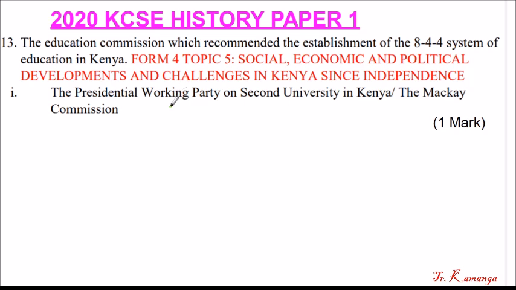So this commission, the Presidential Working Party on the Second University in Kenya, the Mackay Commission. So that was the name of the commission which recommended the establishment of 8-4-4.